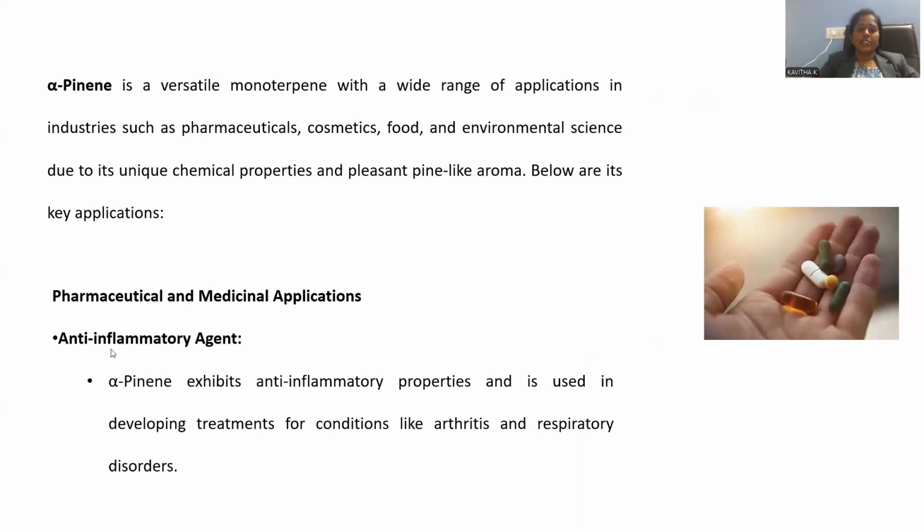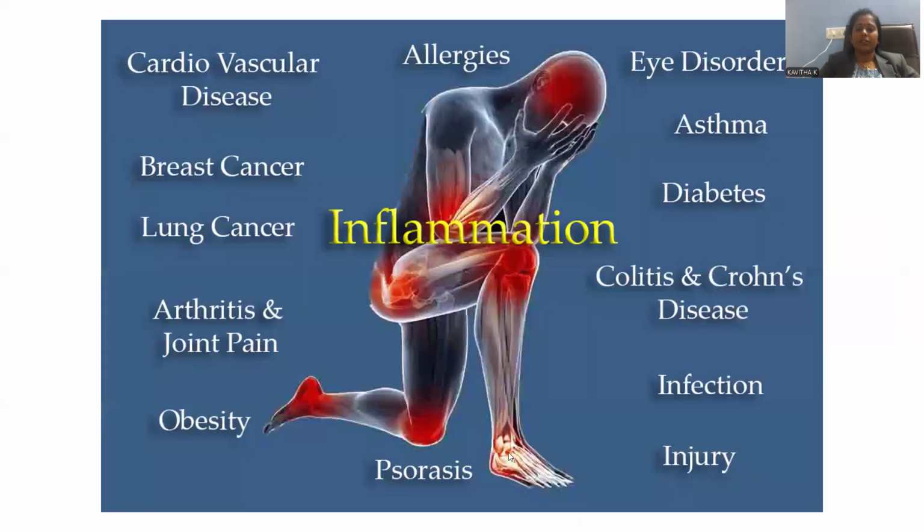Key applications include anti-inflammatory use. Anti-inflammatory refers to when people are suffering from inflammations. Either headache may be possible, or joint pains, muscle swellings with pain, and the hip joint is also possible, the knee joint is also possible, and the foot joint is also possible.